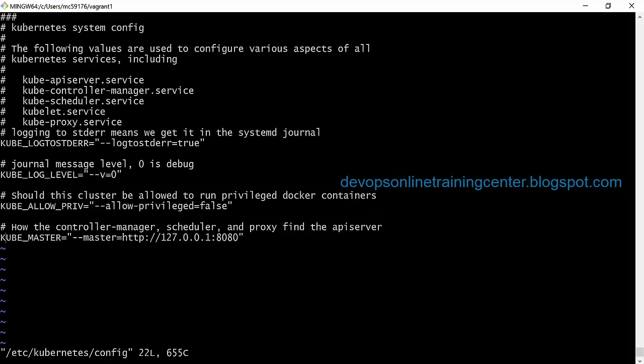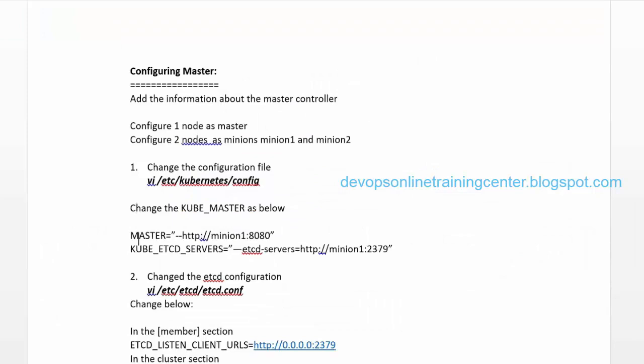KUBE_MASTER is equal to 127. Instead of 127, we specify master. This should be master.